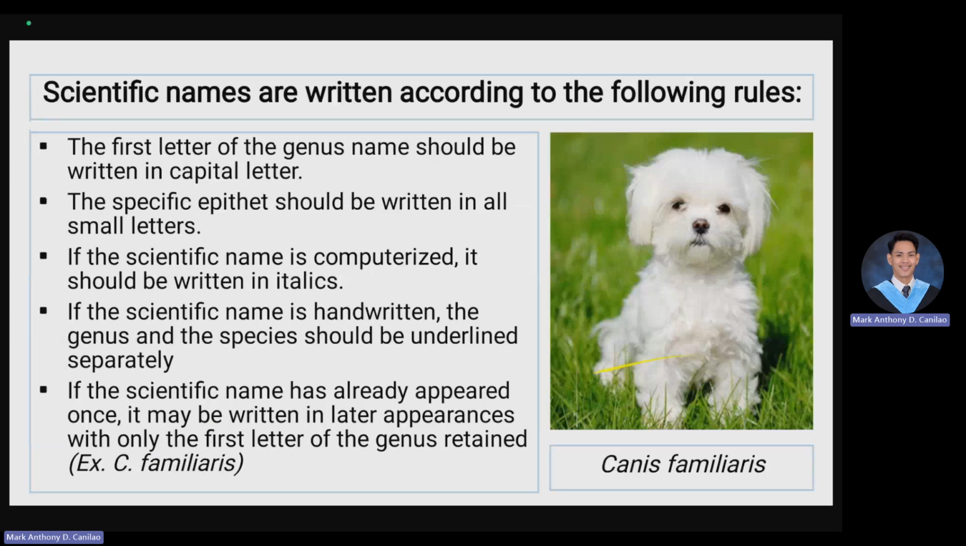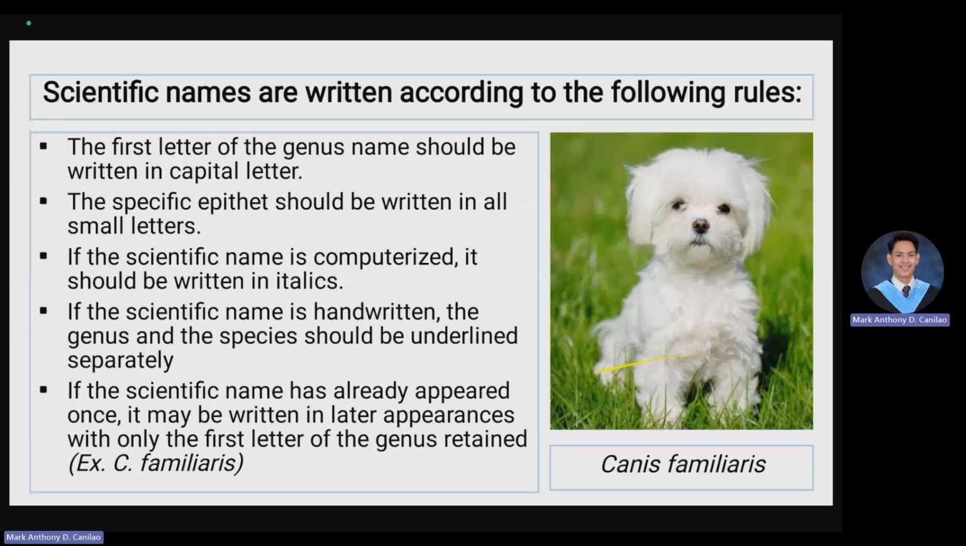Third, if the scientific name is computerized, it should be written in italics. It's evident in our example that the scientific name Canis familiaris is in italicized form. Fourth, if the scientific name is handwritten, the genus and the species should be underlined separately. So when you practice, for example, at your house, you can write scientifically by hand, and you have to underline the term Canis and also the term familiaris. So there should be a space between them. It is not one whole Canis familiaris with a single underline below. There should be a space in between them.